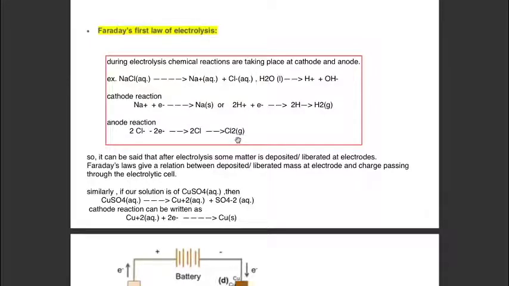That means after the chemical reactions at cathode and anode, some mass gets either deposited or liberated at the electrodes. So Faraday's law gave a relation between the deposited or liberated mass at an electrode and the charge passing through the electrolytic cell.